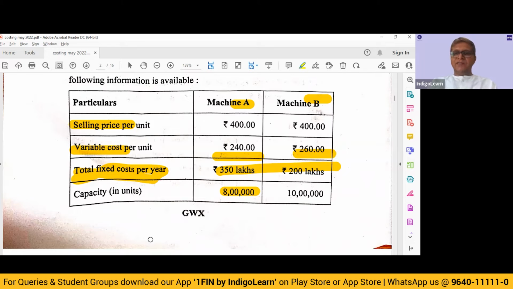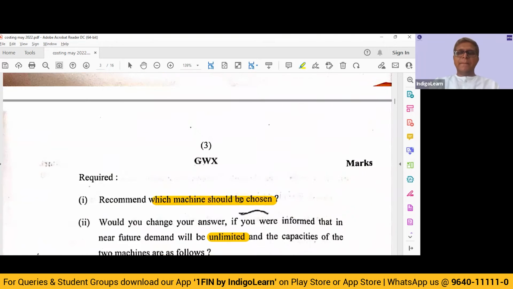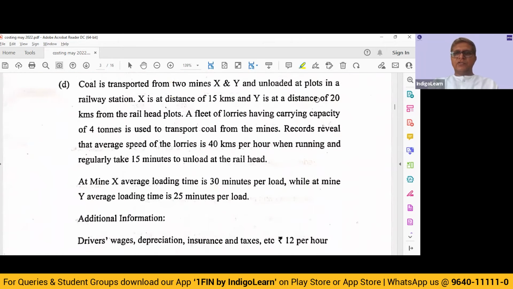For machine B, it will be 140 into 12 lakhs, so that will be 1680 minus 200. It will be 1480 lakhs of profitability. So machine A apparently is going to be better. That is how we'll have to approach.